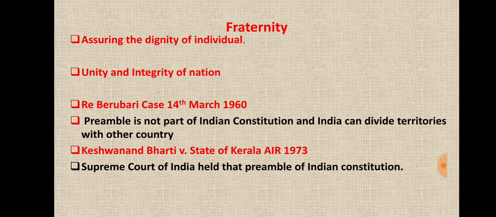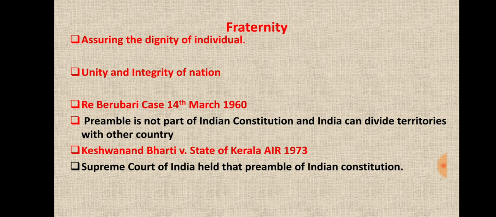In the Berubari case, on 14th March 1960, it was held that the preamble is not a part of the Indian Constitution, and India can divide territories with other countries. So basically, in the Berubari case in 1960, the Supreme Court was not ready to accept that the preamble is a part and parcel of the Constitution.